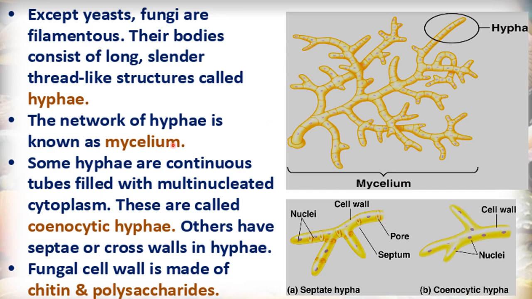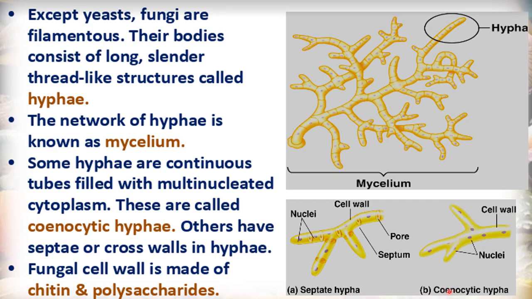The network of hyphae is known as mycelium. So this complete network of the hyphae is called mycelium. Here you can see this complete network of hyphae. This is called mycelium. Some hyphae are continuous tubes filled with multinucleated cytoplasm. These are called cenocytic hyphae. So these hyphae are of different types. These are of two main types.